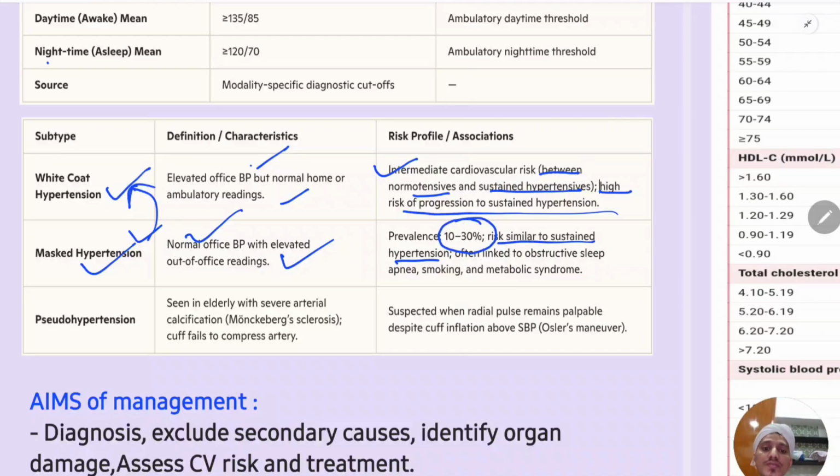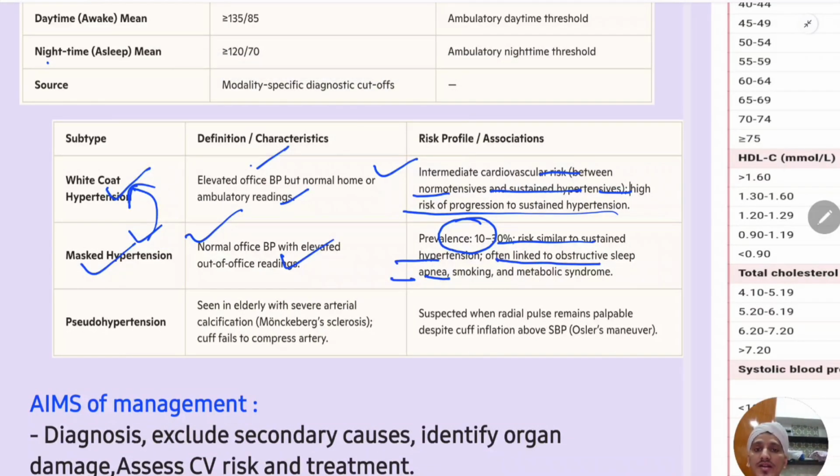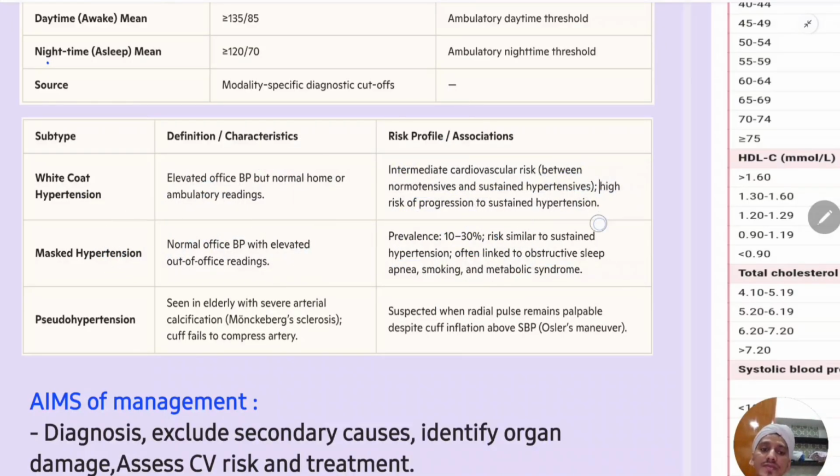See, 10 to 30% prevalence, and it is often linked to obstructive sleep apnea, patients who are smoking, and patients having metabolic syndrome. So masked hypertension you see in patients with obstructive sleep apnea, in patients who smoke, and with metabolic syndrome, and the prevalence is more than white coat hypertension, and the risk is also more than white coat hypertension, equivalent to sustained hypertension. That means the same risk as patients who have high BP.